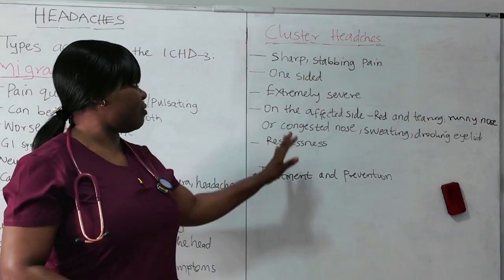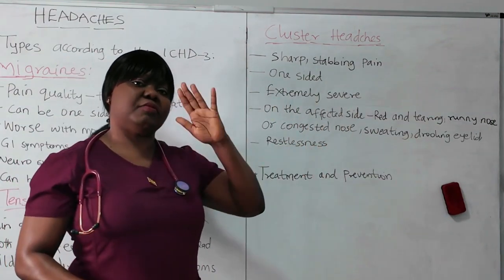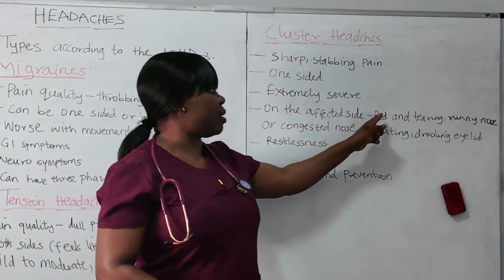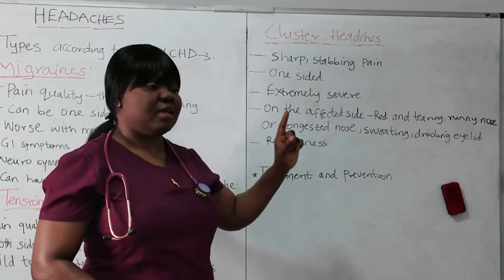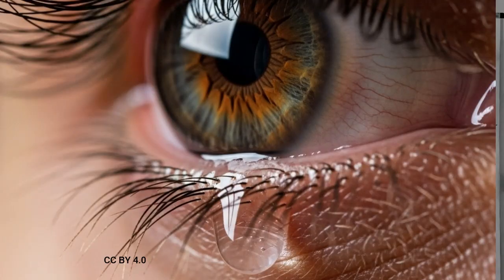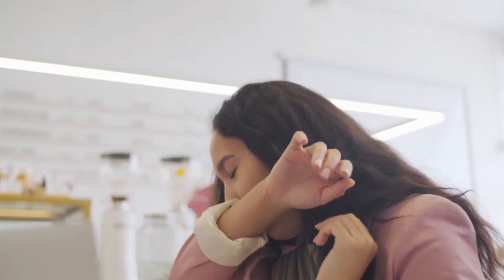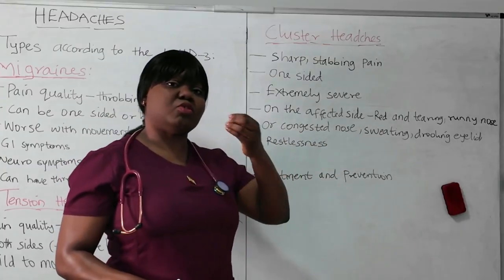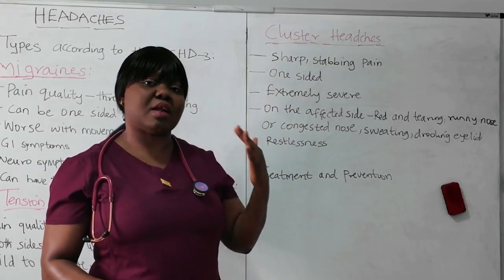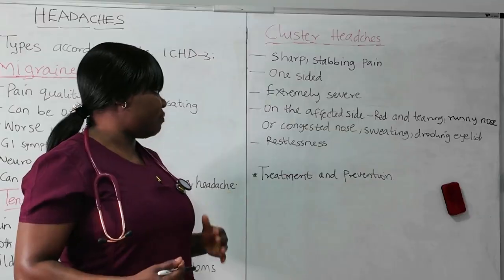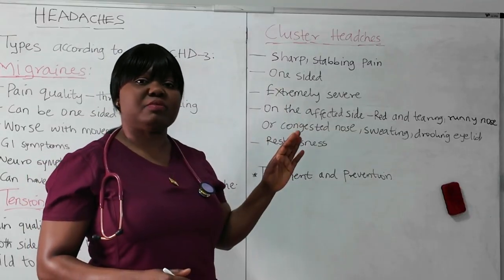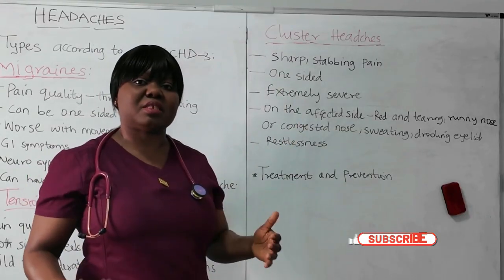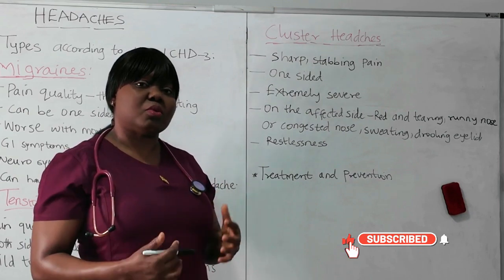Now, on the one affected side, that side of the face that is affected, the eye will appear red, and that eye will be teary. The nose on the affected part of the face will feel congested. The patient will experience runny nose, and they will be sweating on one part of the face. The patient may experience drooping of the eyelid on that particular side of the face that is affected. And also, this patient will feel restless. You see them pacing, they are restless because of the way it comes is so severe.